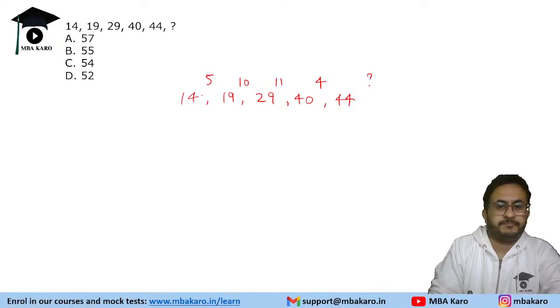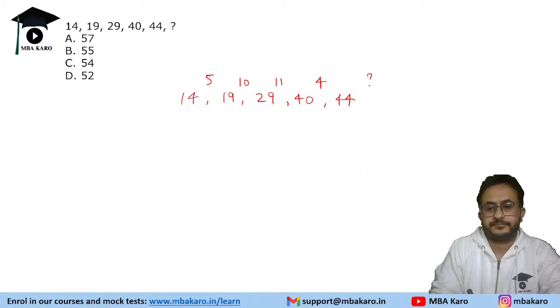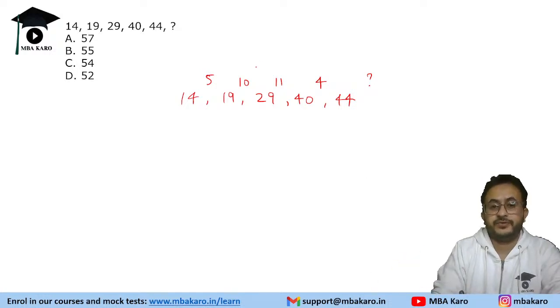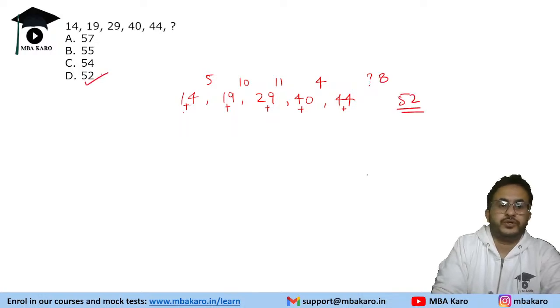But at first glance, things might not strike. Sometimes things do not strike immediately. Actually, 5 is the sum of digits. 1 plus 4 is 5. 1 plus 9 is 10. 2 plus 9 is 11. 4 plus 0 is 4. So the next difference should be 8, and hence the number is 52.